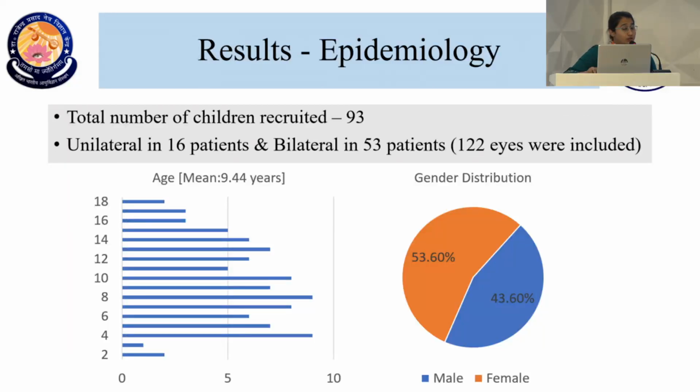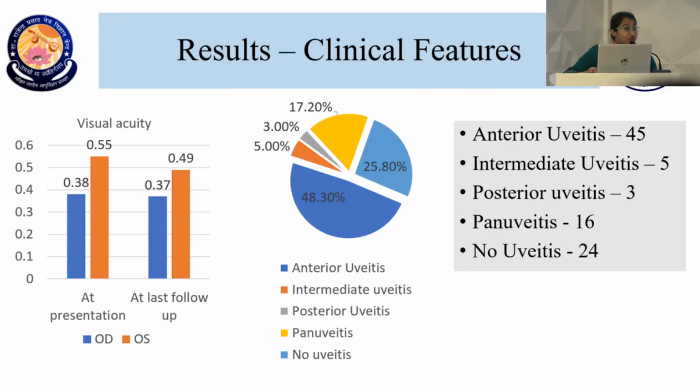So we had a total of 93 children recruited, with unilateral uveitis in 16 and bilateral in 53. So a total of 122 eyes were affected with uveitis, while 24 patients had no uveitis. The mean age of our group was 9.4. Their visual acuity at presentation and last follow-up, the p-value was insignificant. A minimum of 3 months of follow-up was done. According to the anatomical classification, anterior uveitis was the most common, followed by panuveitis and intermediate and then posterior uveitis.